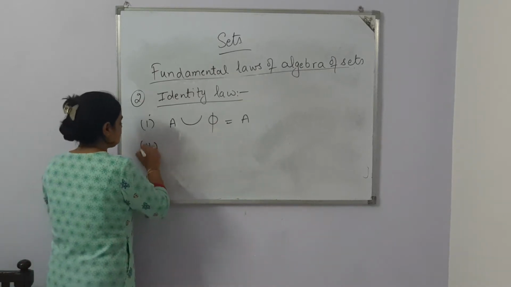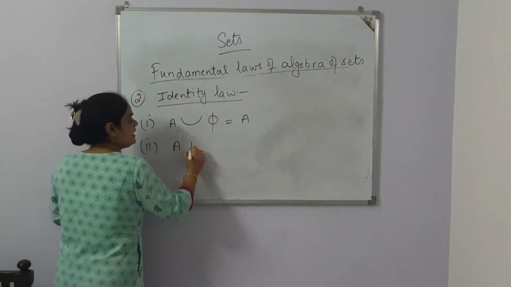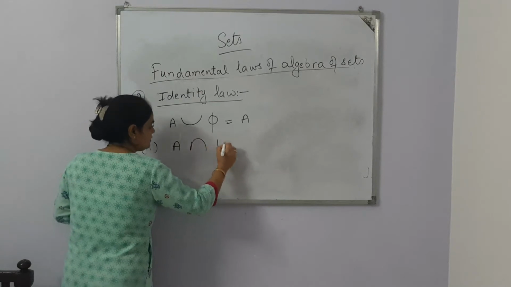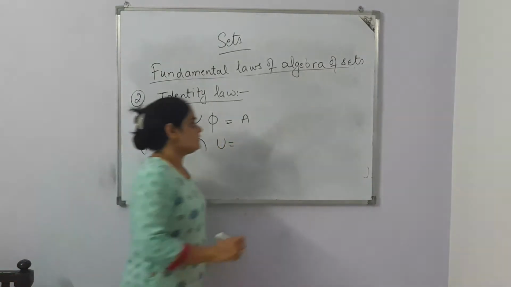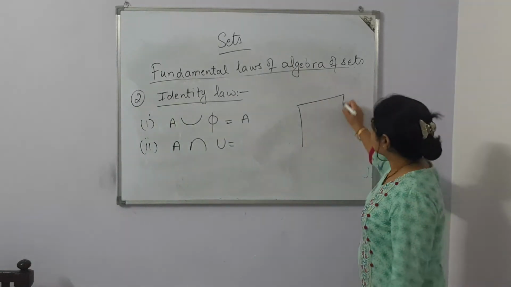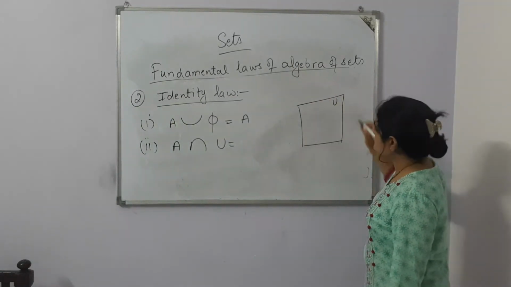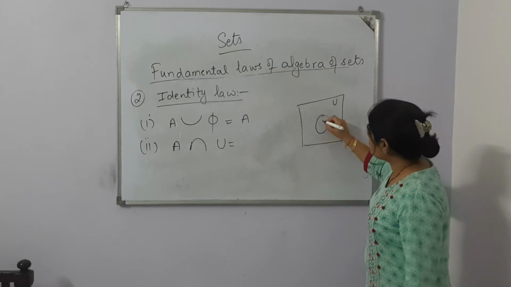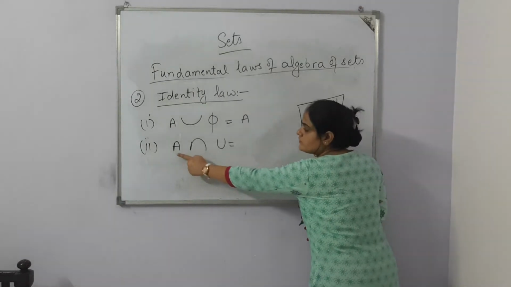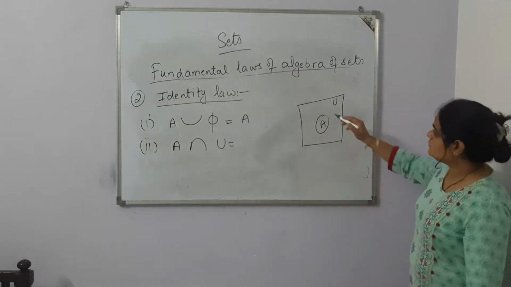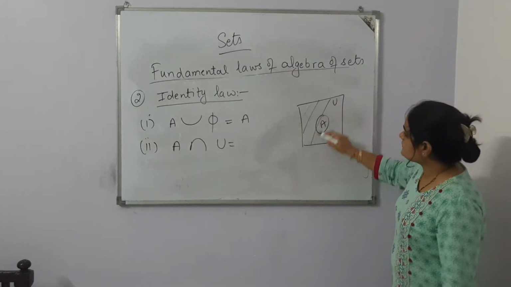And the second one is A intersection U. Here U is the universal set. Through a Venn diagram, we'll understand. This is your universal set. This is your set A. Now, if we want to take the common part of A and the universal set, the universal set is the whole square.